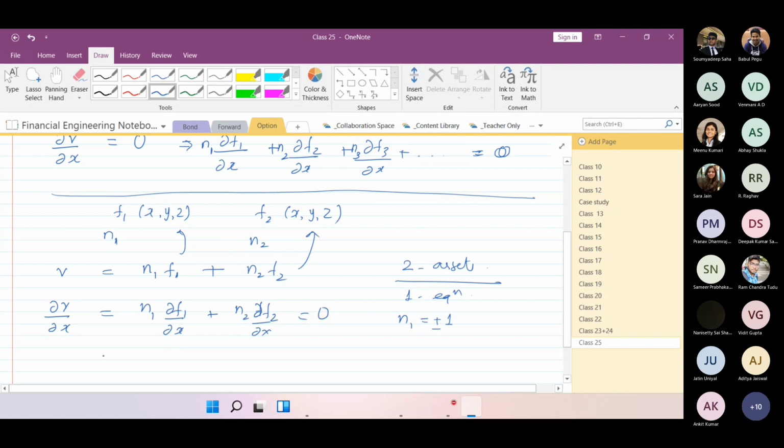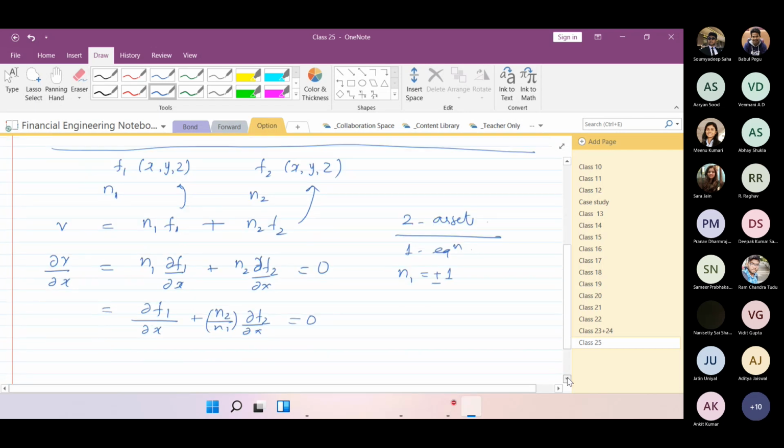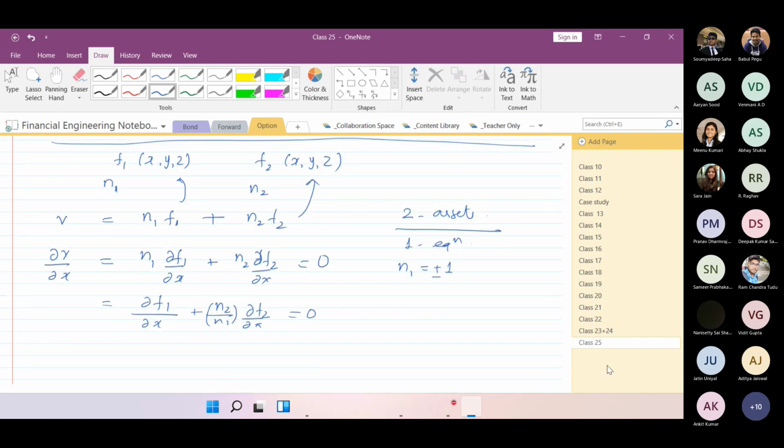So basically we are making the two variables into one variable, and we get the equation for each unit of F1, how much I need to buy or sell of the second asset, so that with a small change in X, my risk is hedged and my portfolio value will not change. Did you get my point?